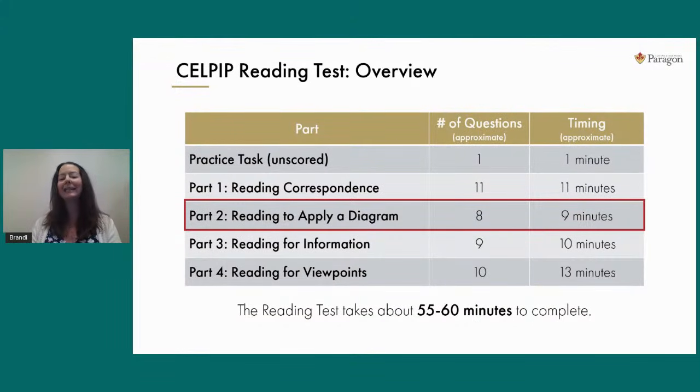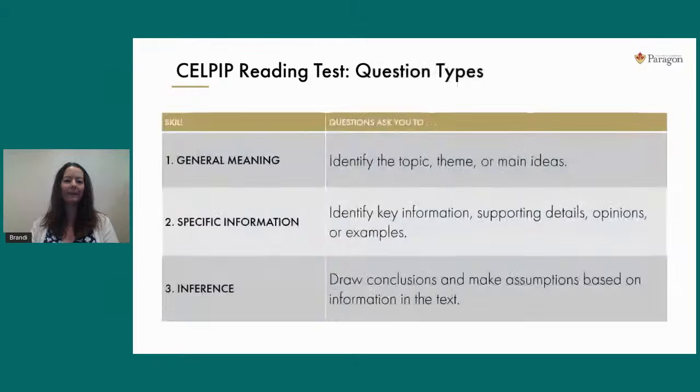So we're going to look specifically at part 2 today, which again is called reading to apply a diagram. You'll always have a specific number of questions per part. So in part 2, you'll have around 8 questions to finish, and there will be a slightly different amount of time for each part as well. In part 2, you're given roughly 9 minutes or so of time. There are 3 specific types of questions that we really need to prepare for as we get into today's episode, so you'll do well on your test.